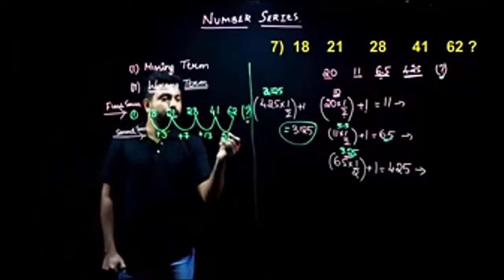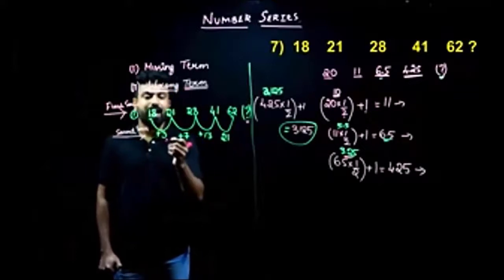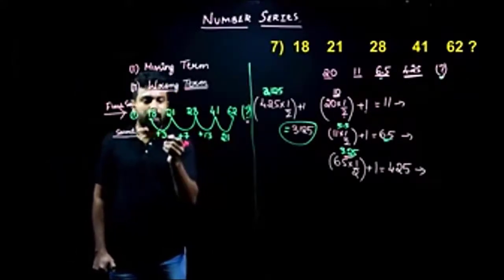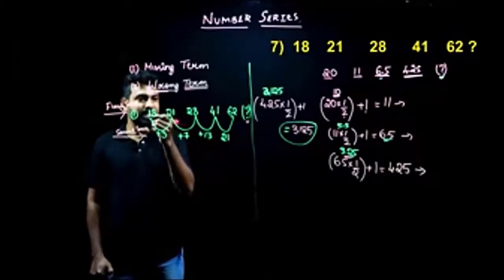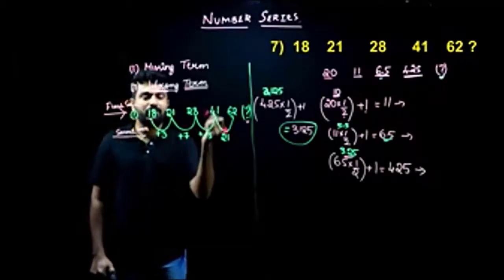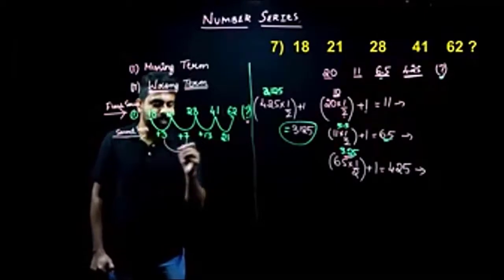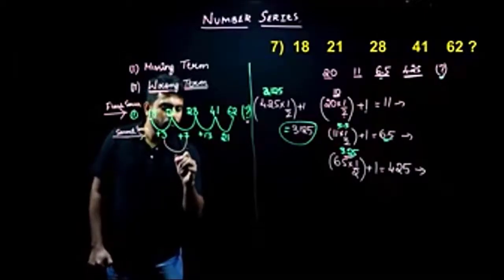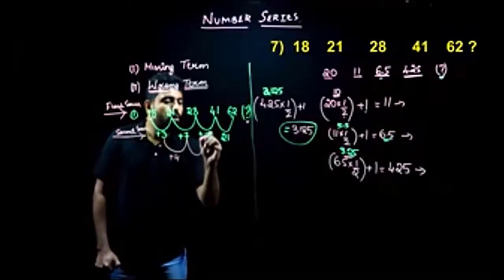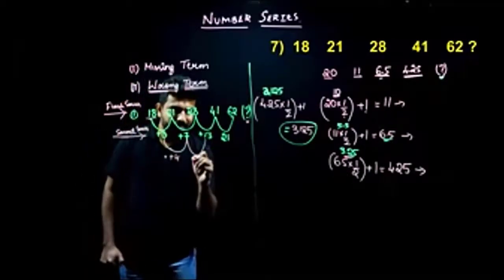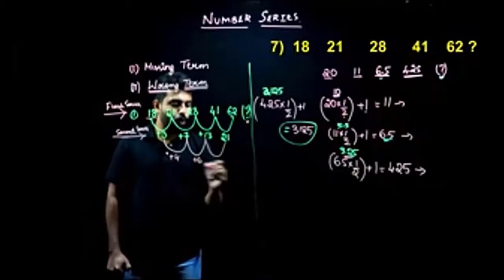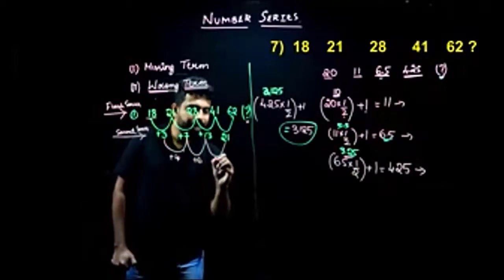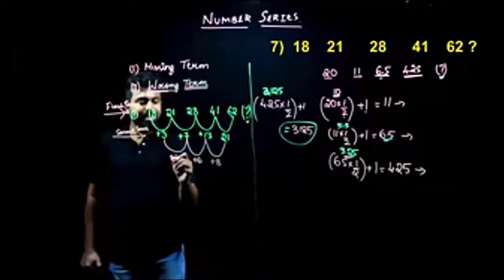Now, again, what do you need to do? You need to start comparing the first term and the last term. Consider this as your second series and perform the same operations which you performed on your first series. Now, I'll take the difference here. The difference here is 4. What about 7 to 13? The difference here is 6. So 13 to 21, what is the difference here? It is 8.